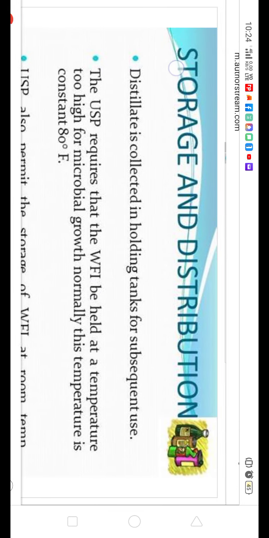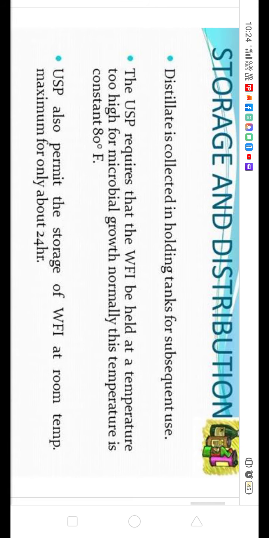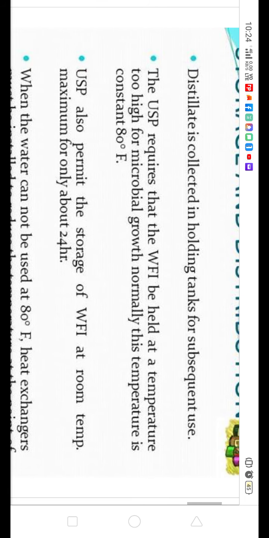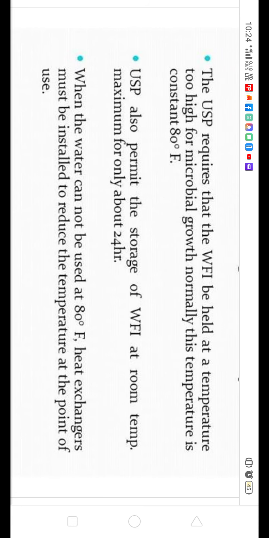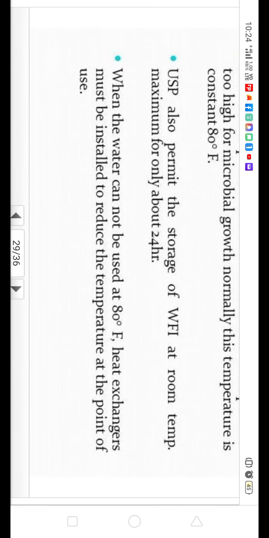Now storage and distribution. Distillate is collected in a holding tank. The storage temperature for WFI is very important. You can store at high temperature, 80 degree, or low temperature, 4 degree, for a longer period of time. If you want to store at room temperature, then you have to use it within 24 hours. When the water cannot be used at 80 degree, then a heat exchanger is used to reduce the temperature. At the time of use, you have to reduce its temperature.